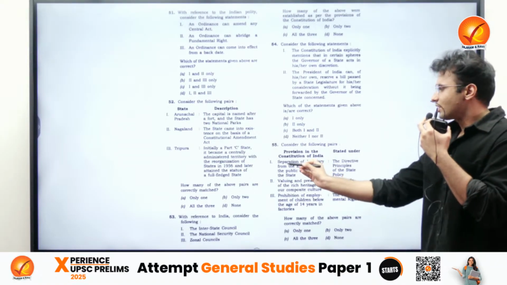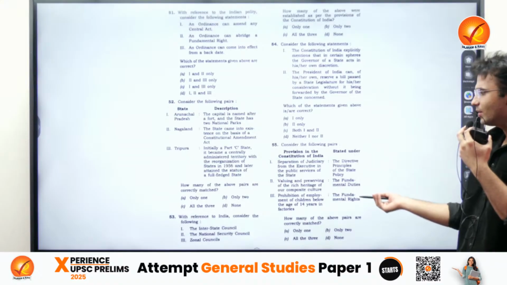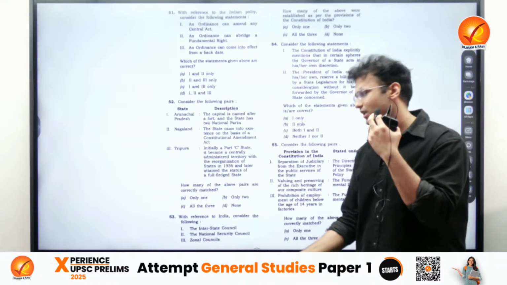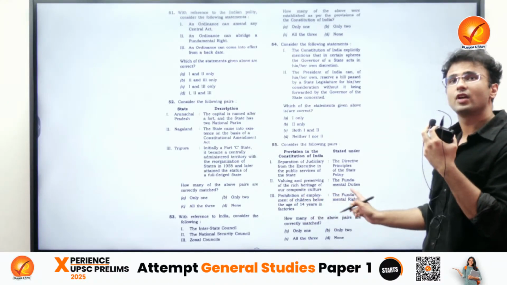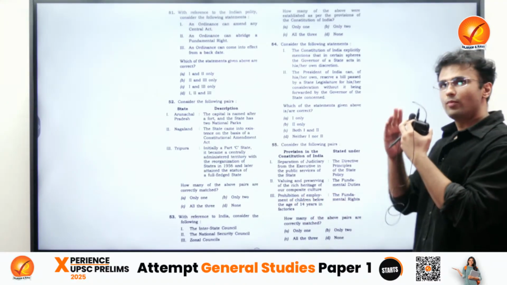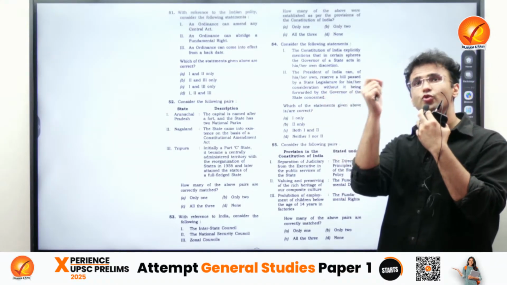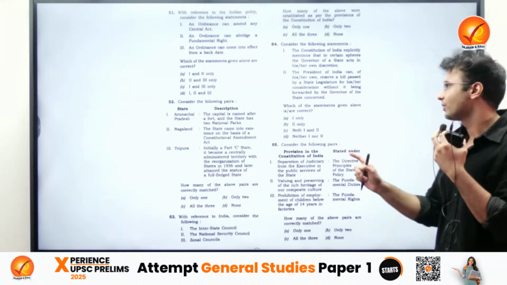Separation of the judiciary from the executive, Article 50, so it is a DPSP. Valuing and preserving the rich heritage of the composite culture, we know it. And prohibition of the employment of children below the age, again it is a fundamental right. So it is a broader question from the easy, direct questions which earlier used to be asked, on which one of the following comes under which fundamental right.